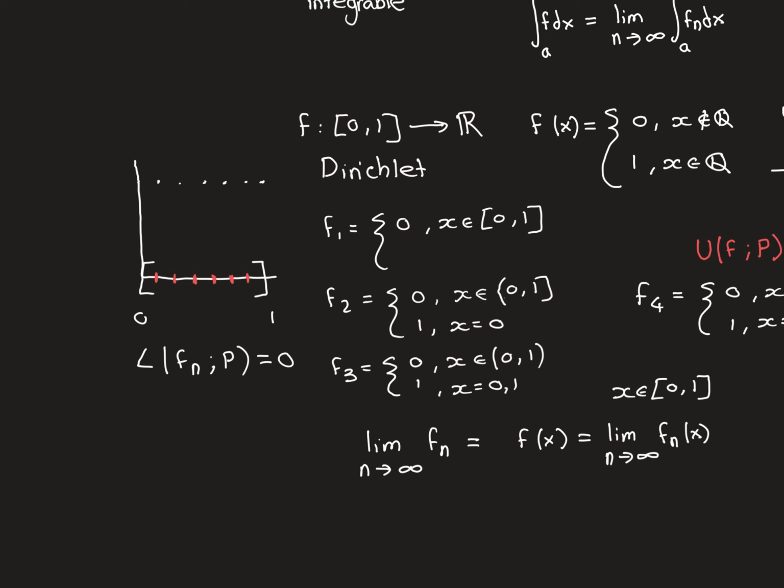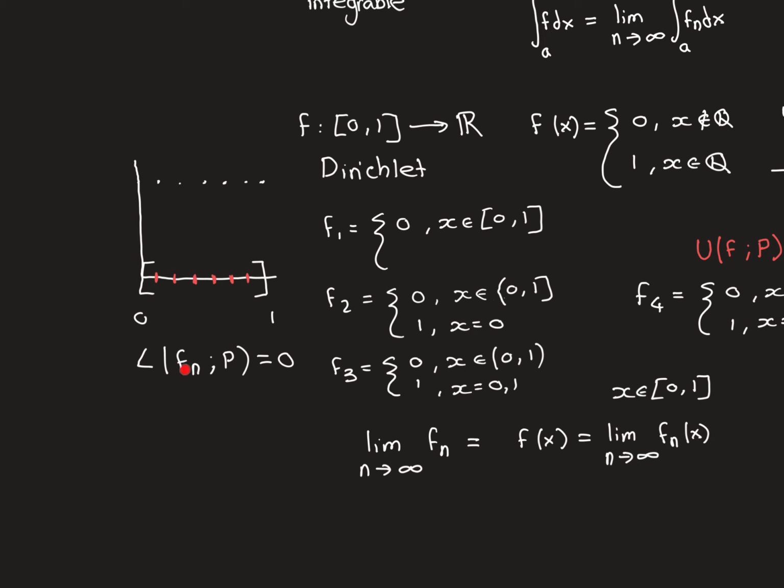In particular, the way I've done this, f_1 had no rationals, f_2 had 1 rational, f_3 had 2 rationals. So actually, the number of rationals that have been corrected for each one is going to be n minus 1. So there will be n minus 1 points that aren't being mapped onto 0 and are instead being mapped onto 1. So I want to now convince you that that function, where you've got a finite number of points being mapped onto 1 and everything else is being mapped onto 0 on this closed interval [0, 1], is Riemann integrable, and indeed that its integral is actually just 0.